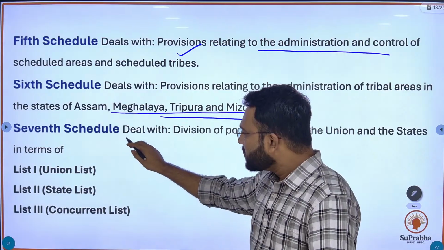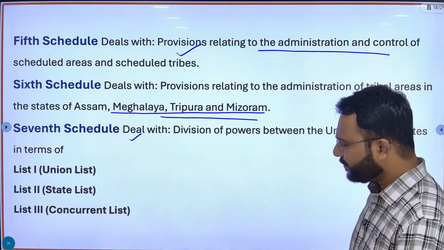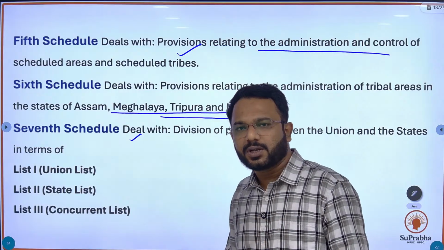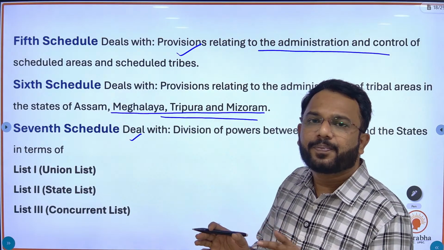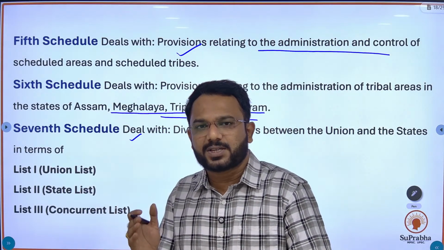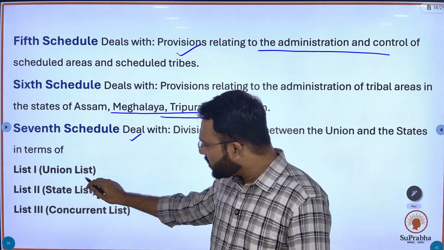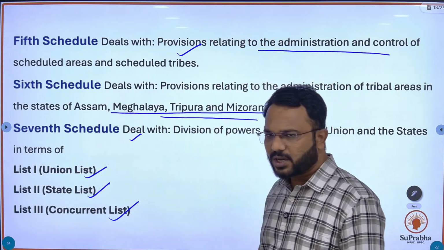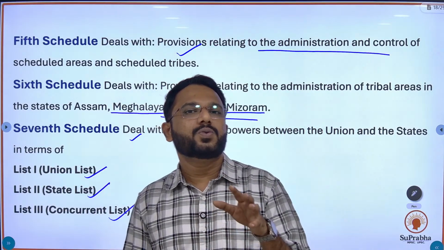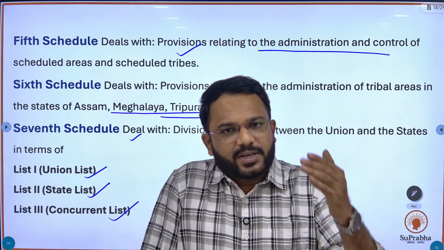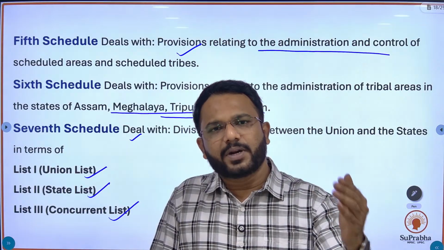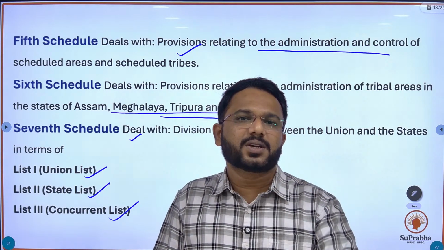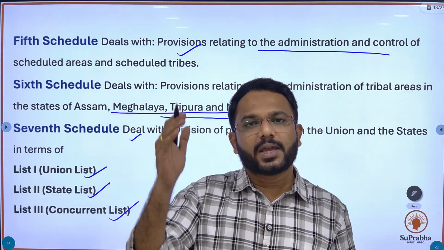The seventh schedule deals with the distribution of powers in our constitution. The powers are distributed in the form of lists. The first list is the union list, the second is the state list, the third is the concurrent list. What do you mean by union list? Union list means the subjects, topics, departments or sectors on which the union government or the central government can make